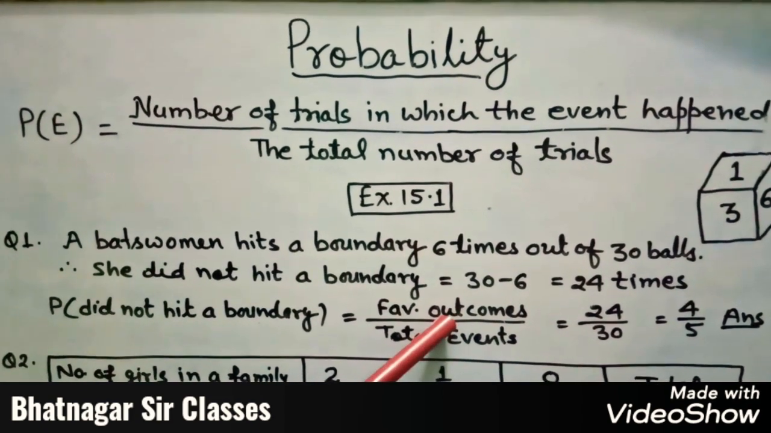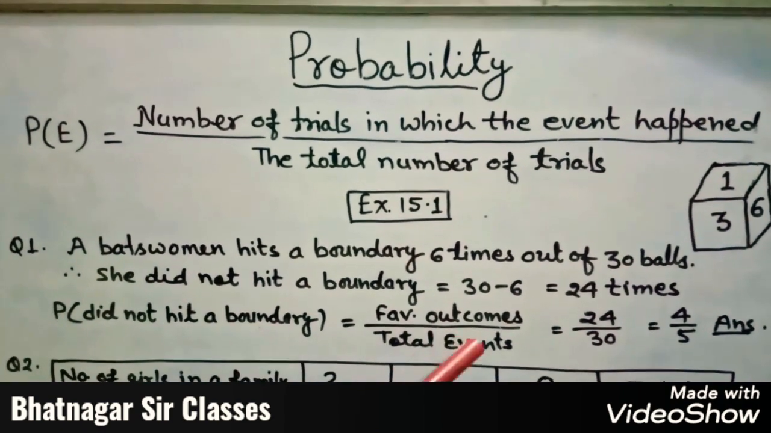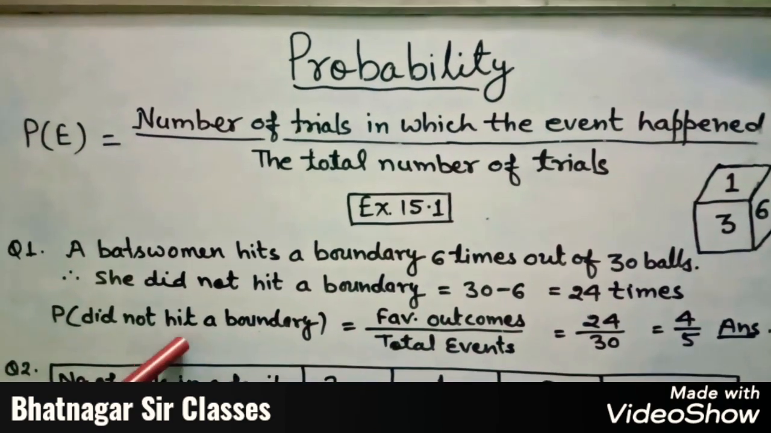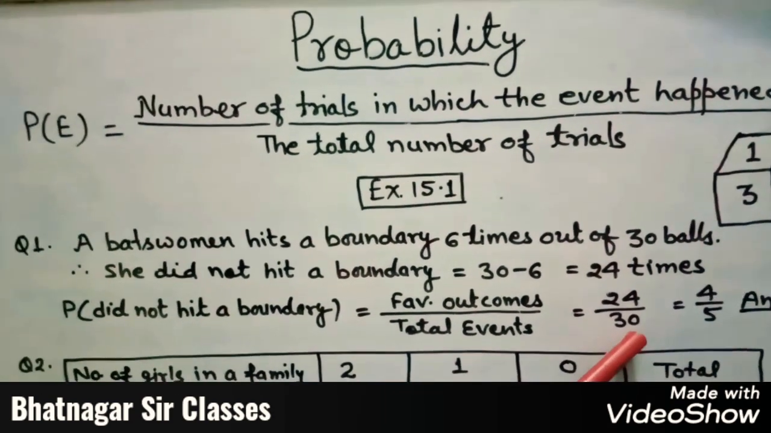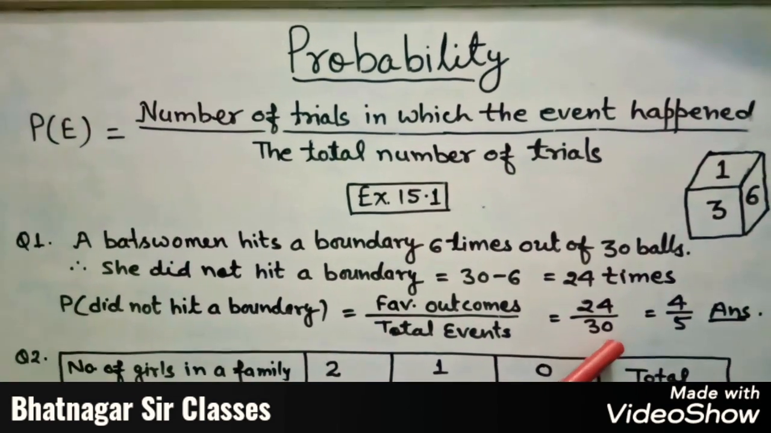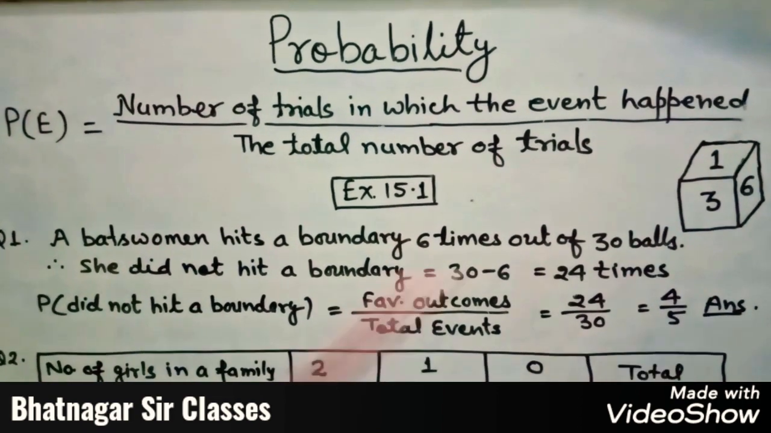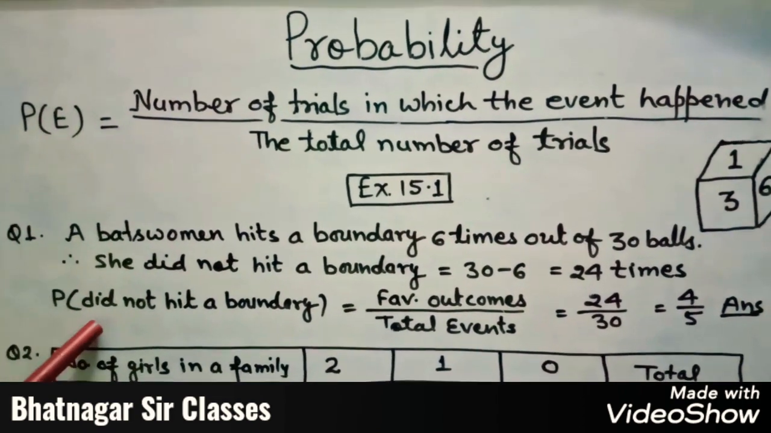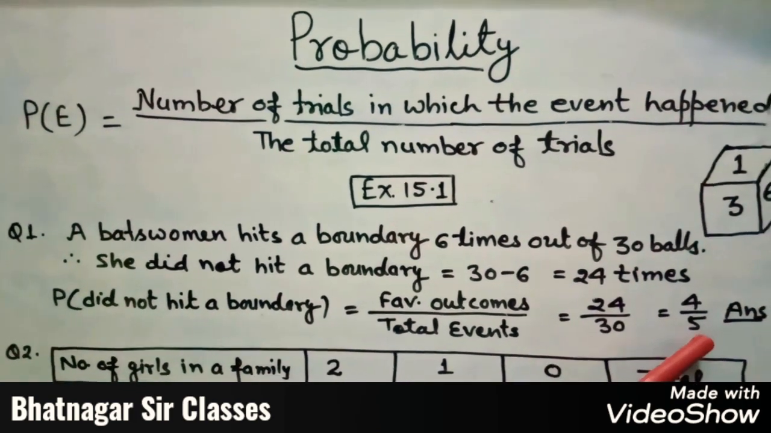So favorable outcomes means that she did not hit a boundary. So therefore the number of balls on which she did not hit a boundary equals 24 upon 30. When we cancel 24 and 30 by 6, 6 fours are 24 and 6 fives are 30. So therefore the probability that the batswoman did not hit a boundary equals 4 upon 5.